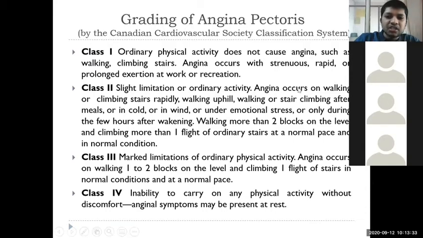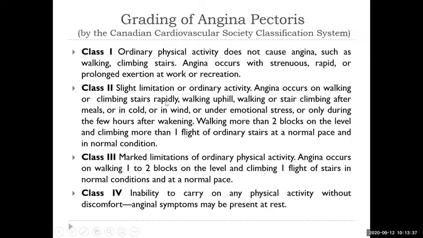Generally angina occurs on walking or climbing stairs rapidly or walking uphill. So doing limited work could cause angina in case of class 2, and class 3 has marked limitations in ordinary physical activity. So these 3 are called stable angina, class 1 to 3.